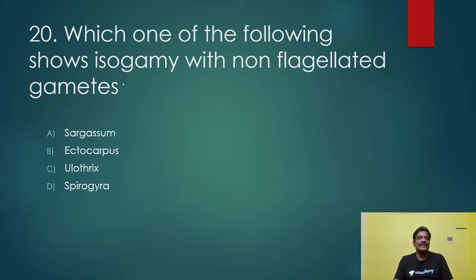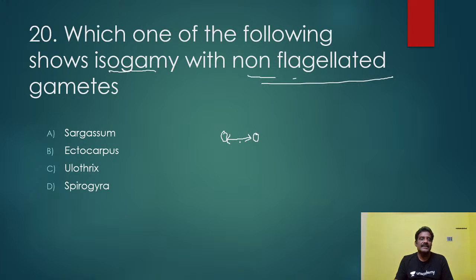Which one of the following shows isogamy with non-flagellated gametes? Isogamy means fusion between similar gametes. Structurally they are similar, and size is also similar. Fusion between such gametes, which have no flagella.